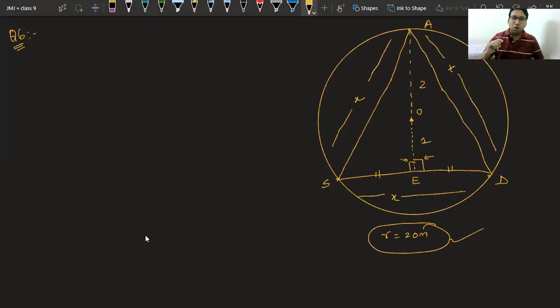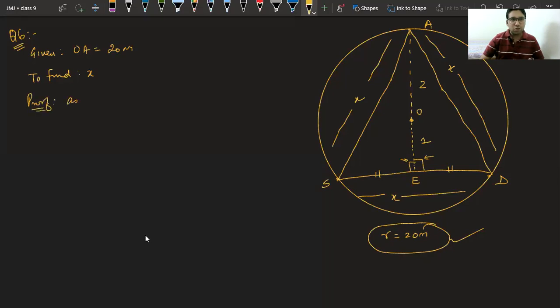So, apart from this 2:1, which portion do we know, class? Given is OA is equal to 20 meter. We know OA is 20 meter because it's our radius, and we have to find x.